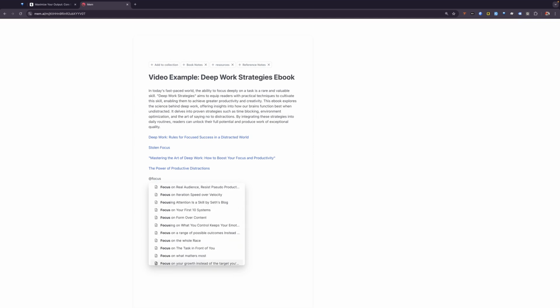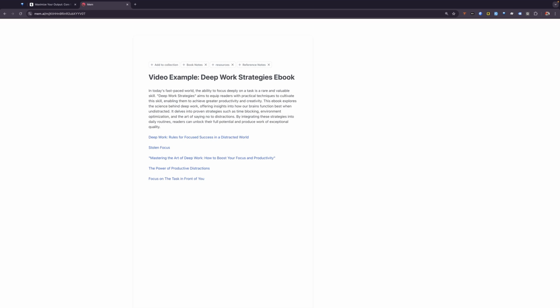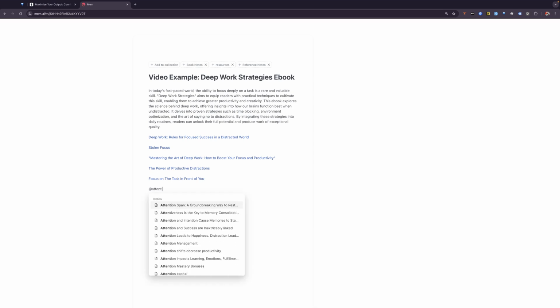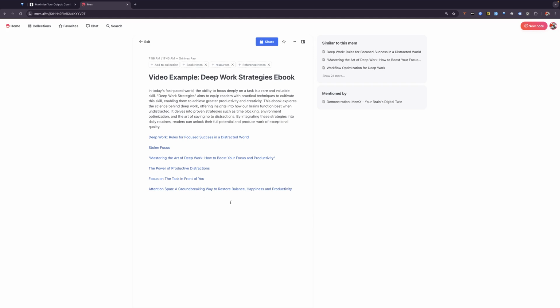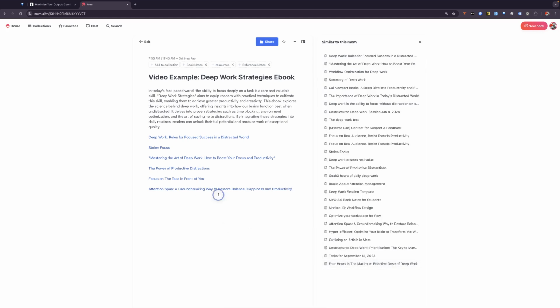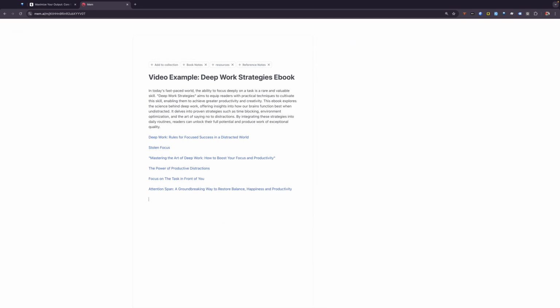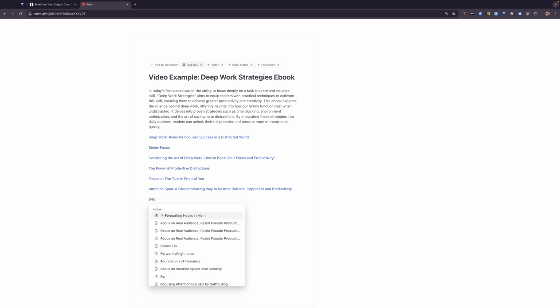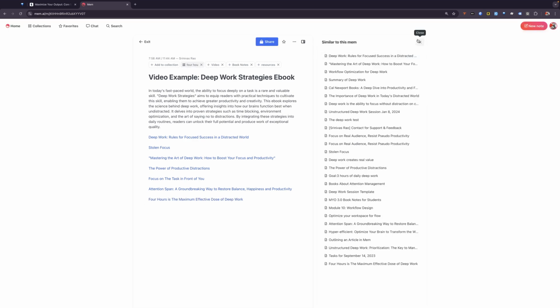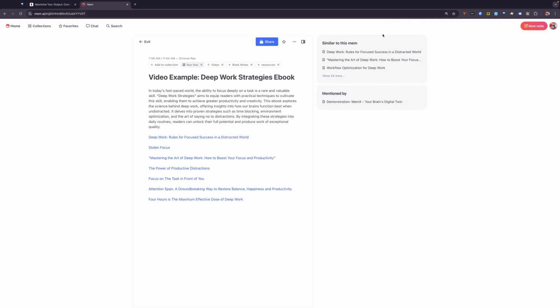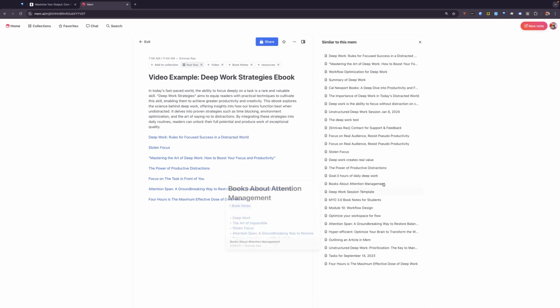You can see here that we have focus. Let's put focus on the task in front of you. And then I'm going to put in another book by Gloria Mark called Attention Span. Throughout this, it will keep surfacing different notes anytime we access this note. As you add more notes, the number of similar mems will continue to increase or change as they relate to this. So you can see here that it says show 24 more, and you can just keep adding to this.